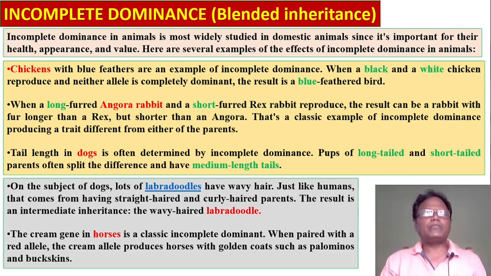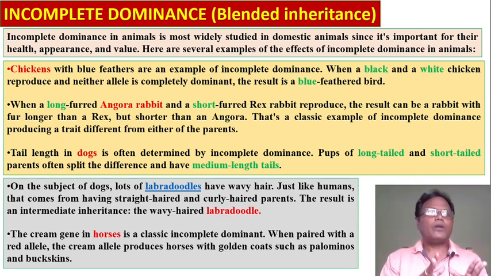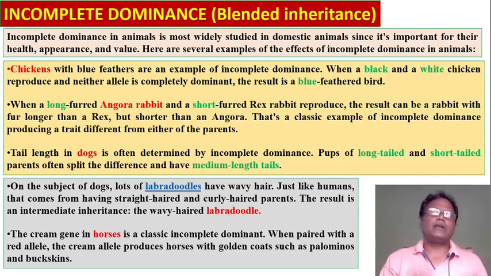Second example: when a long-furred Angora rabbit and a short-furred Rex rabbit reproduce, the result can be a rabbit with fur longer than a Rex but shorter than an Angora. That's a classical example of incomplete dominance producing a trait different from either of the parents. The tail length in dogs is often determined by incomplete dominance.